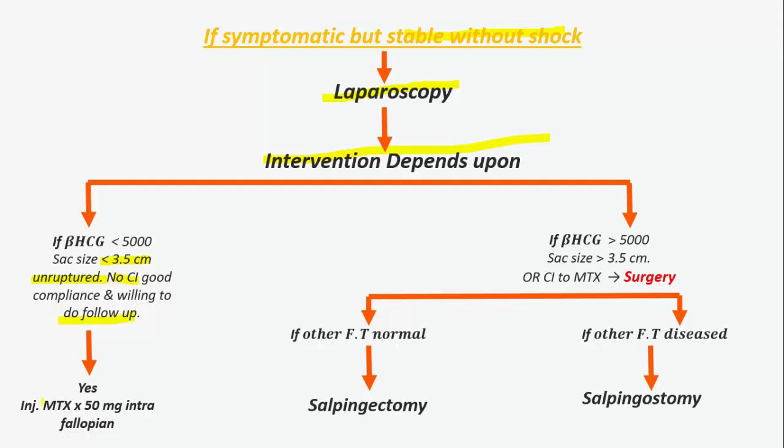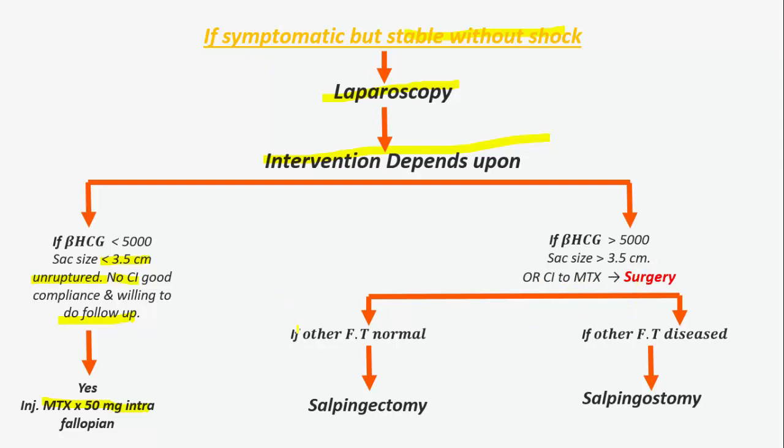Then we will give methotrexate injection 5 milligram intrafallopian. If beta HCG is greater than 5000, sac size is more than 3.5 centimeters, or there is contraindication to methotrexate, then we will go for surgery.